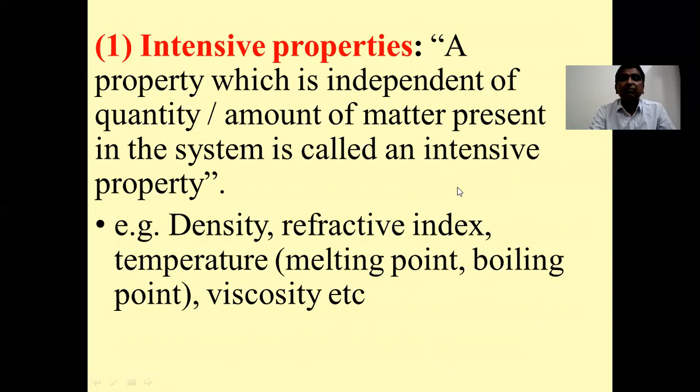Remember here the word intensive, I standing for independent. So a property which is independent of amount of matter or quantity of matter present in the system is called an intensive property. Examples: density, refractive index, temperature, that is melting point or boiling point, viscosity, etc.